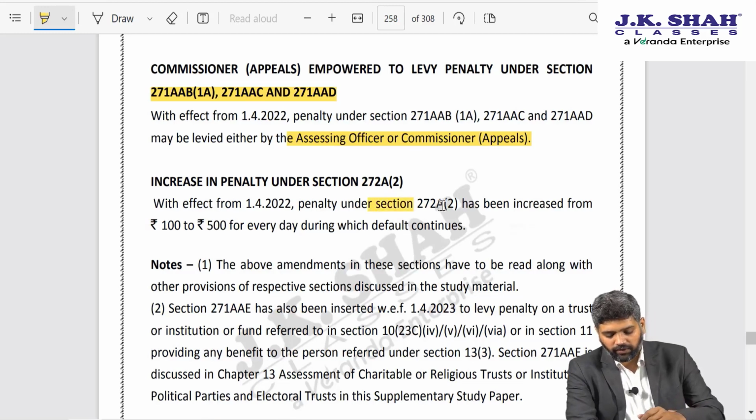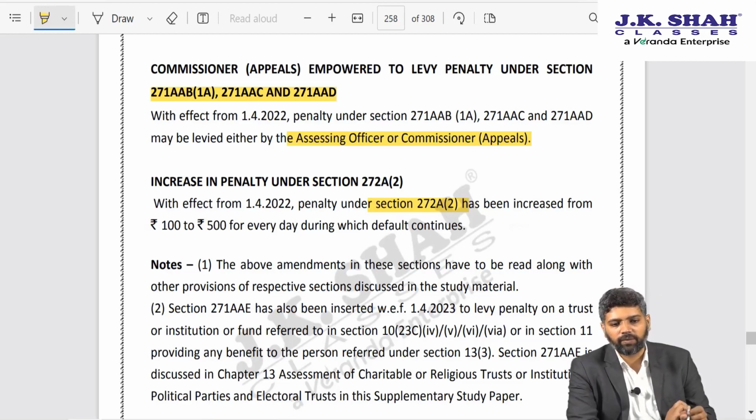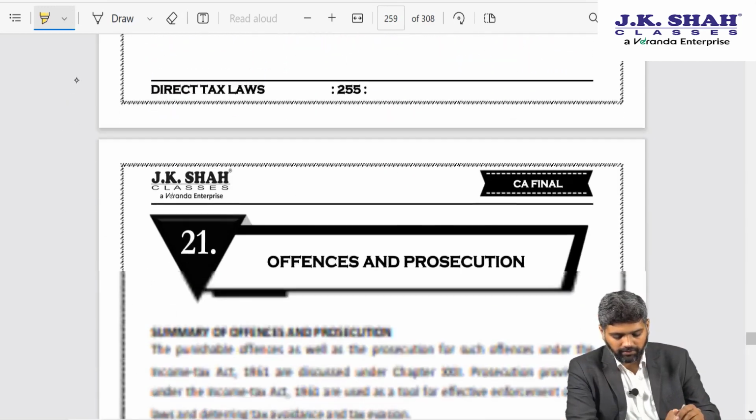Further, under section 272A subsection 2, the penalty which was 100 rupees per day has been enhanced to 500 rupees per day. As you know, 272A subsection 2 provides a list of various defaults. For each default, 100 rupees per day was the penalty imposed. Now it will be 500 rupees per day.